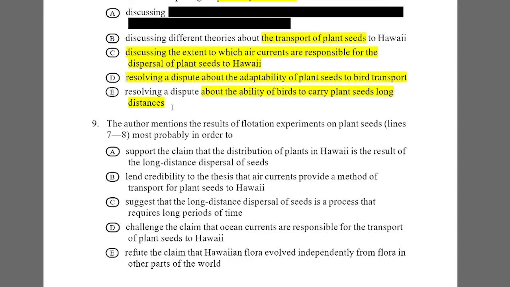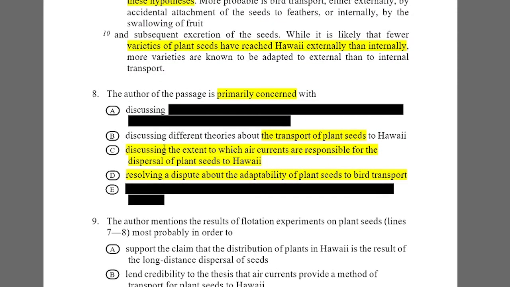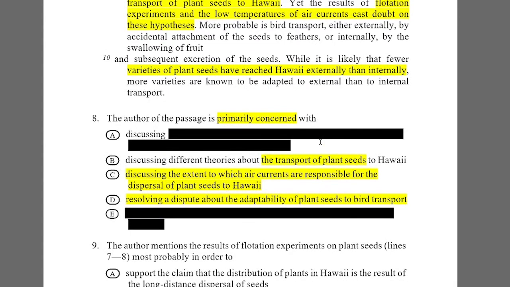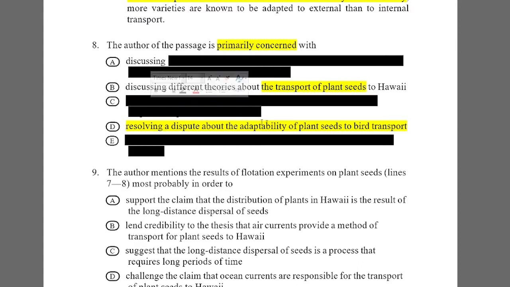So only three options remain. First, discussing the different theories of the transport of seeds to Hawaii. And C and D. Air currents are responsible for the dispersal. It's said in the passage, but it was only fragmented. So I totally discard this. Next, adaptability to bird transport. It is also fragmented. So it's not correct.